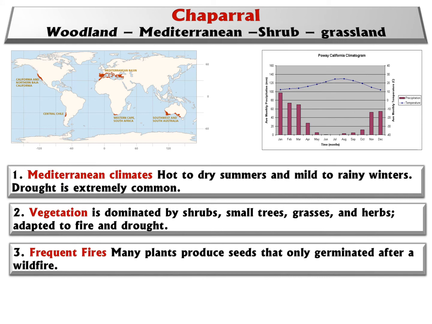They're located in California, the Mediterranean, and South Australia. What are the characteristics of the climate? The Mediterranean climate is characterized by hot and dry, cold and wet. This type of weather is different